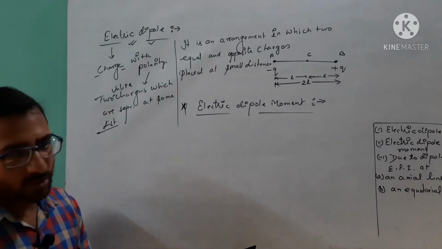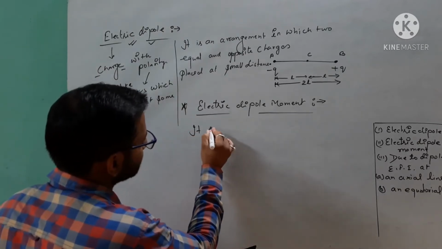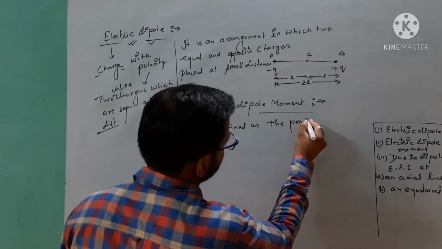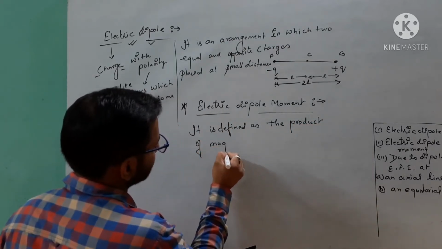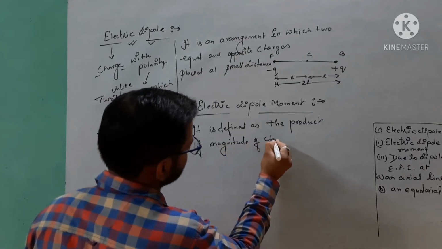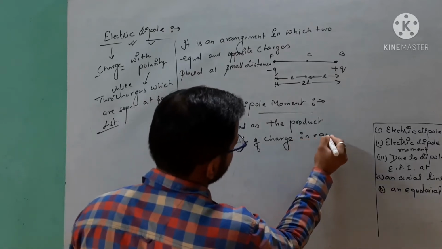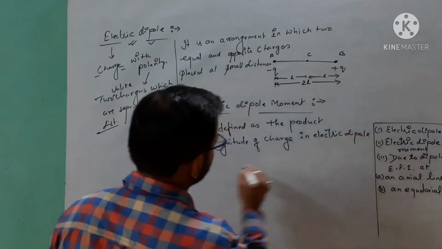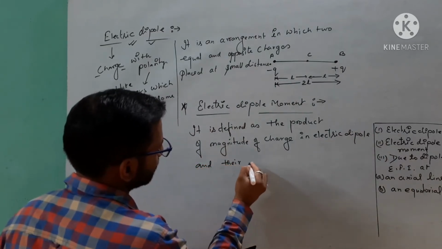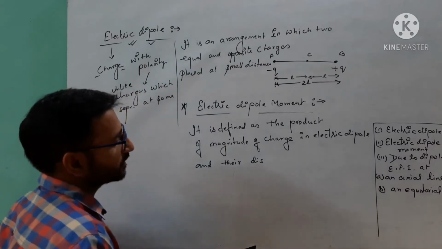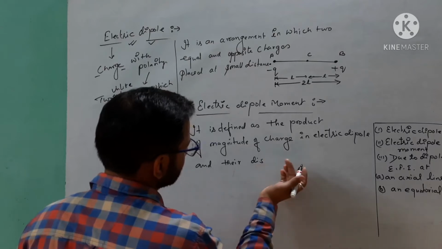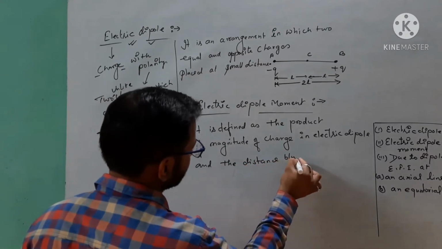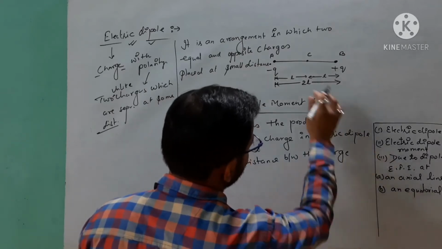But when we talk about the electric dipole moment, it is defined as the product of the magnitude of charge in the electric dipole and their distance of separation, or the distance between the charges in the dipole arrangement.